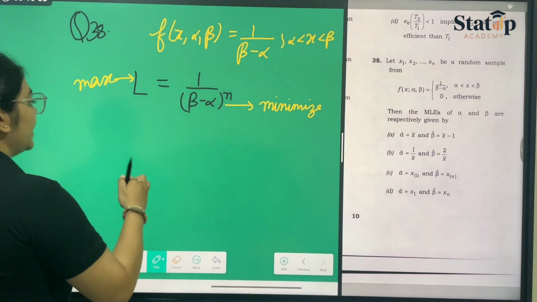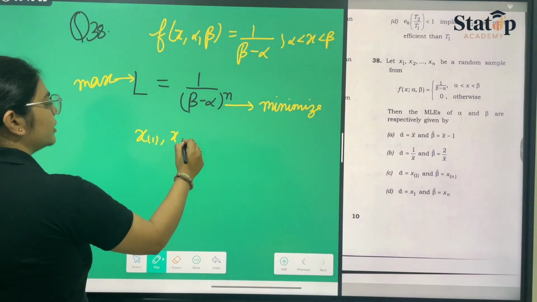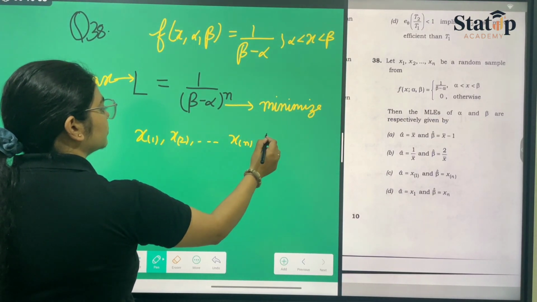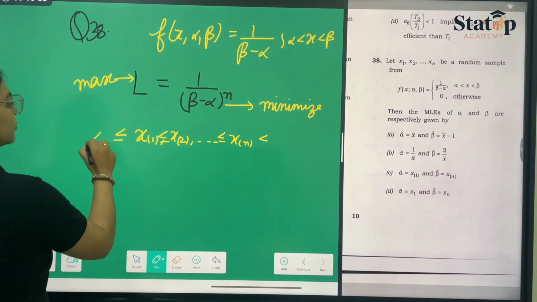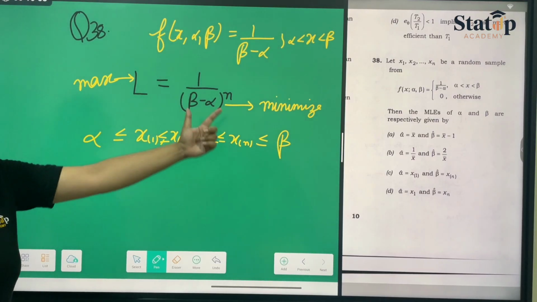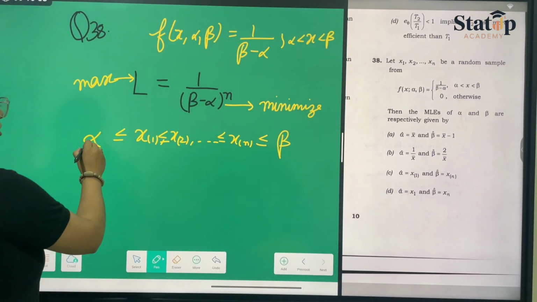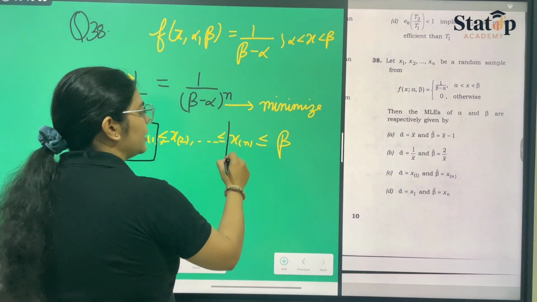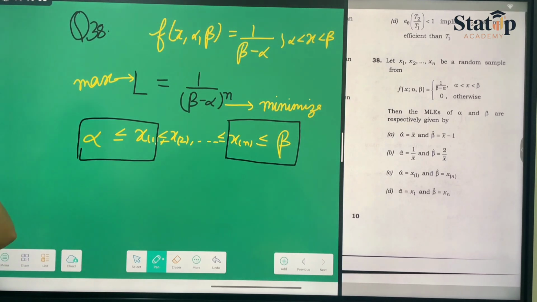Now we know that if we take the ordered statistics of all the xi's, then the maximum value alpha can take is x1 and the minimum value beta can take is xn. This is proved from this.